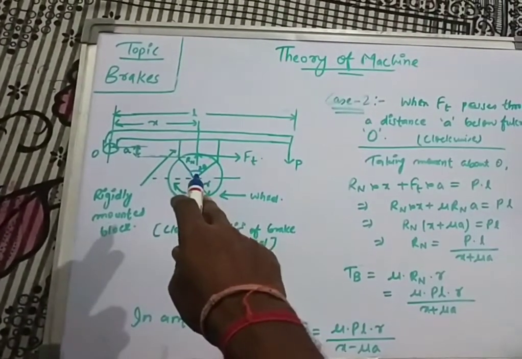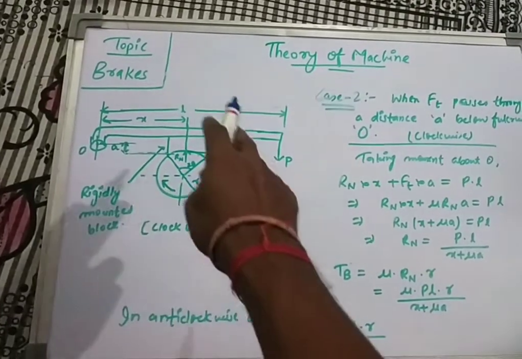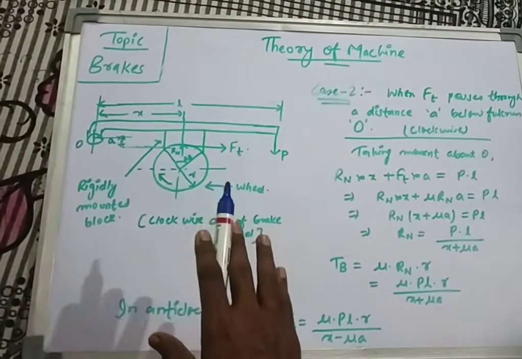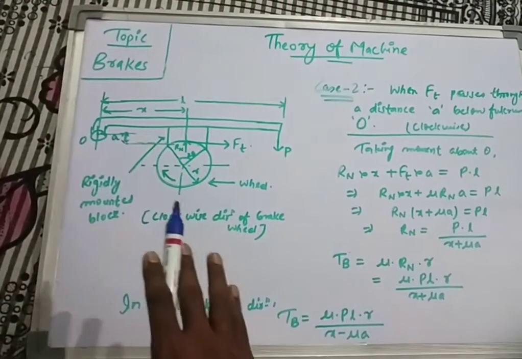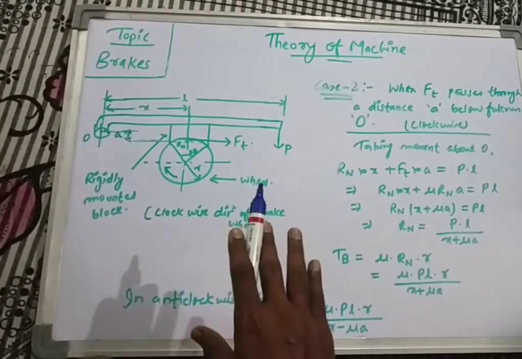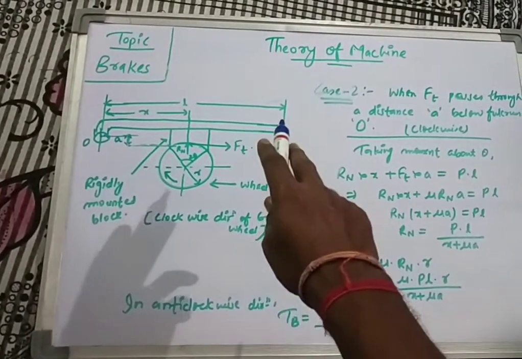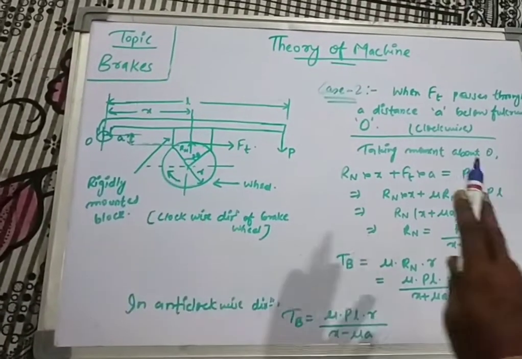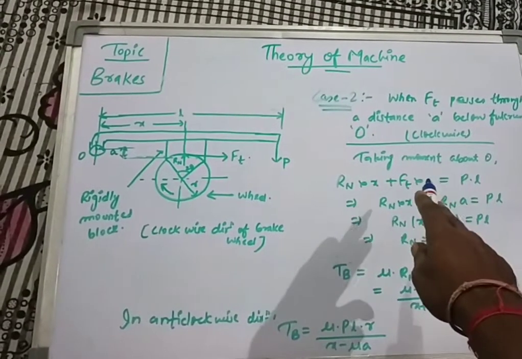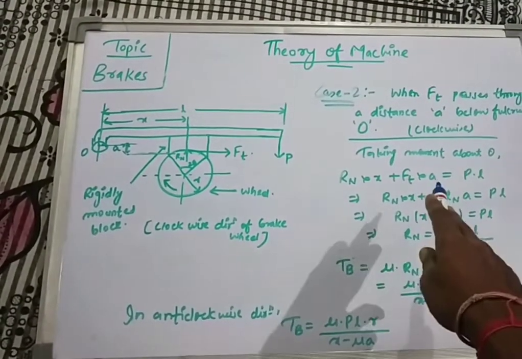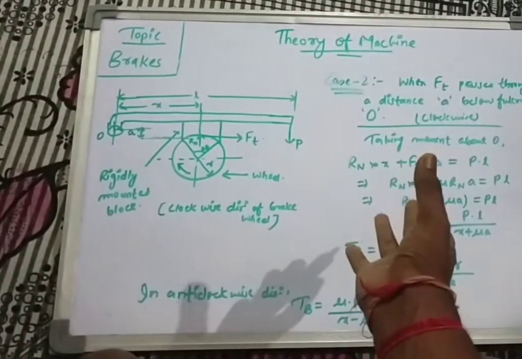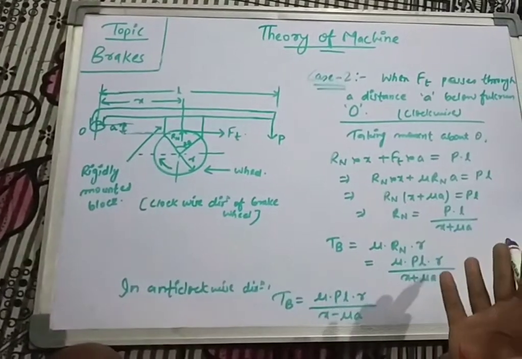Since both Rn and Ft moments are in an anti-clockwise direction, I have taken the anti-clockwise direction as positive in this case. That's why Rn into X and Ft into A are taken as positive, whereas the clockwise direction is negative. That's why P into L is taken as negative, giving minus PL equals 0, or directly you can write it as equals P into L. Or you can take either this as positive or that as positive, it's up to you.